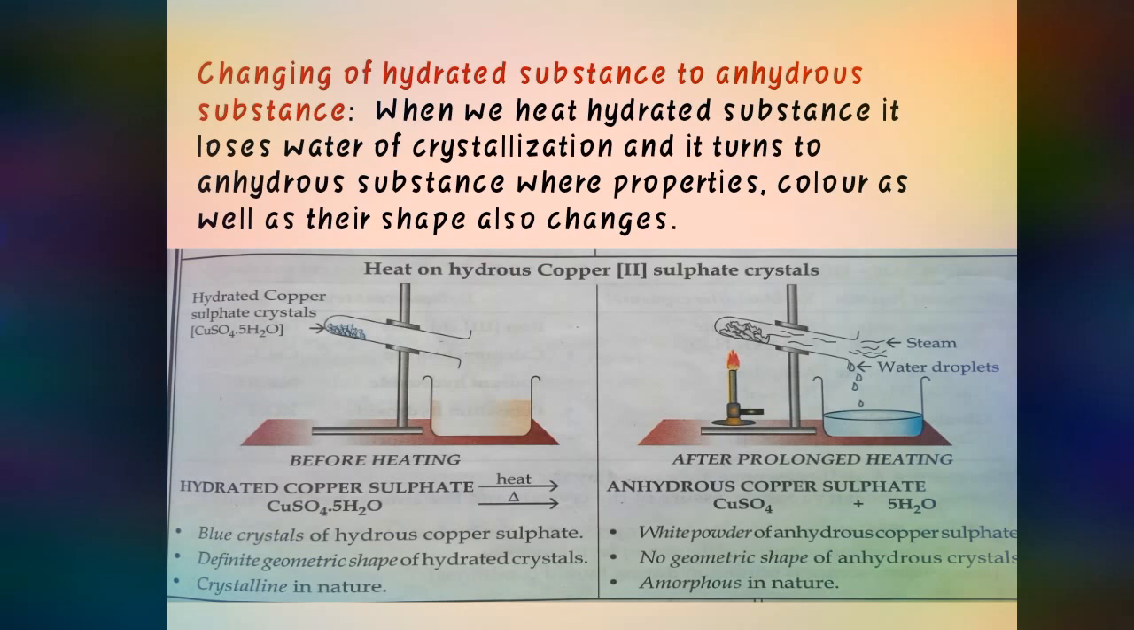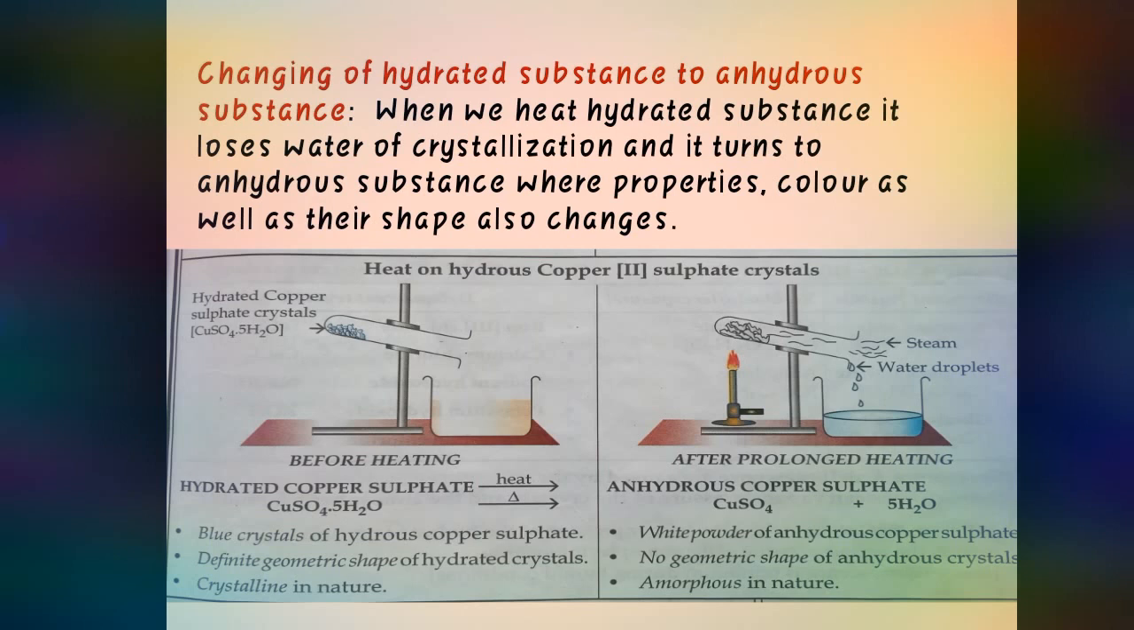Hydrated copper sulfate will be blue crystalline in condition, but anhydrous copper sulfate will be a white powdery mass. Hydrated copper sulfate will have a particular definite shape, but in the case of anhydrous there will be no shape, because it is an anhydrous powder.